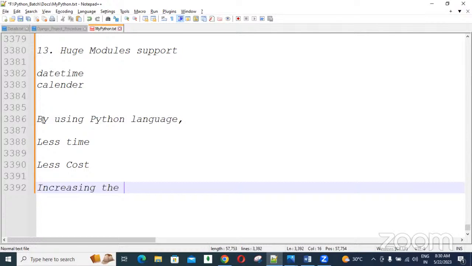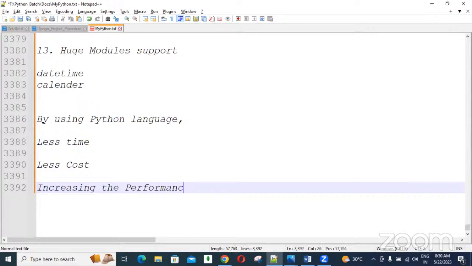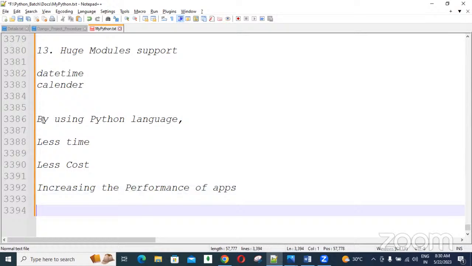Increasing the performance of the application. These three are the main features, guys. In real time, all real-time companies like Infosys, IBM, Wipro, all these people will focus on three major factors. They need to save the time, they need to save the cost, they need to give the best performance of the application. Within less time and less cost, they want to develop the best product.